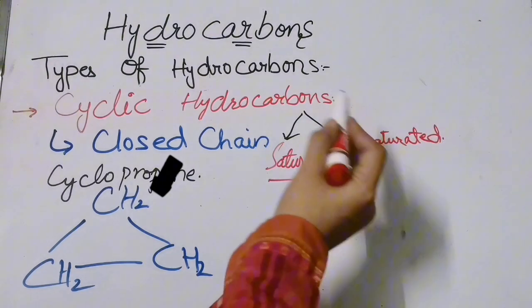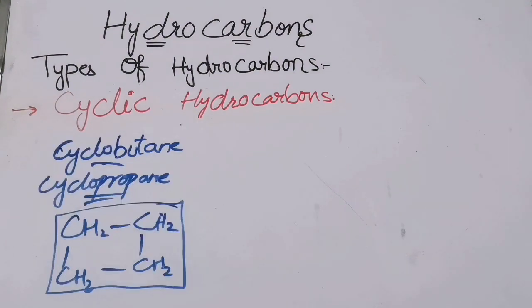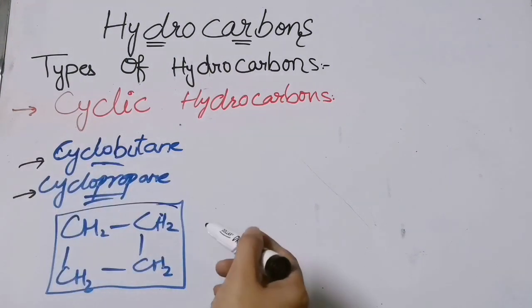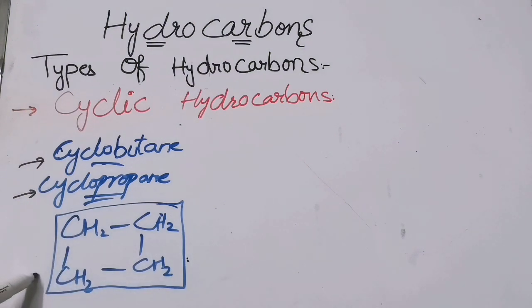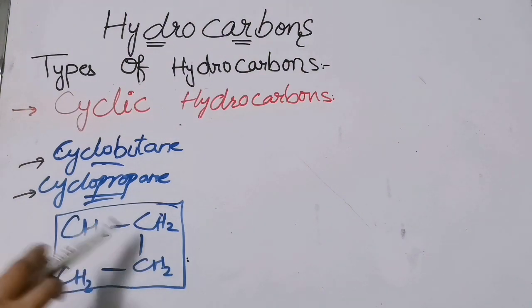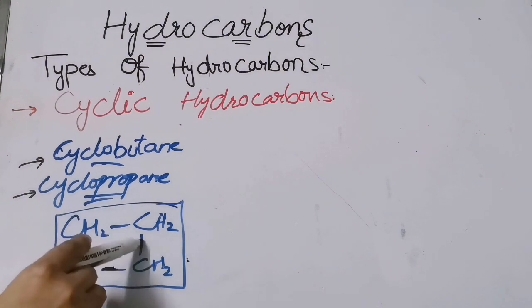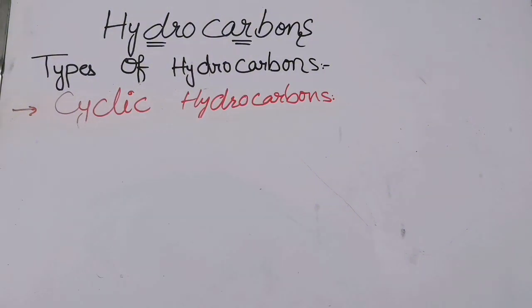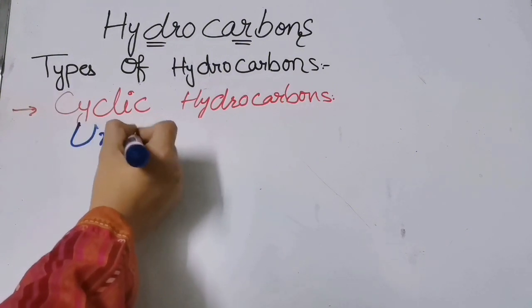Now let us see the saturation and unsaturation of cyclic hydrocarbons. So the examples that we were discussing from the start, cyclobutane and cyclopropane, were the saturated cyclic hydrocarbons. Here I draw the cyclobutane again. See over here, this is cyclobutane. They are having single bonds. So these are saturated cyclic hydrocarbons. Now let us study the unsaturated cyclic hydrocarbons.